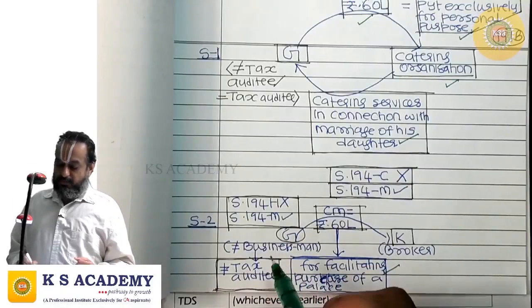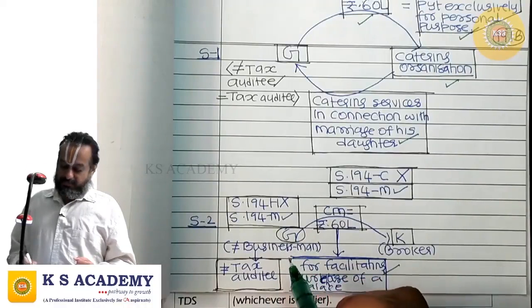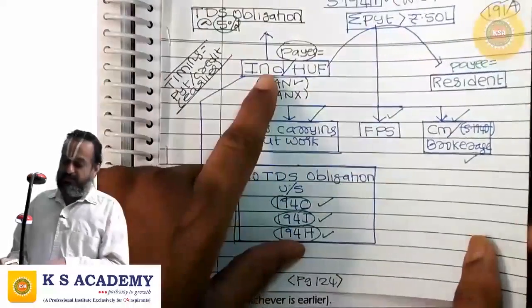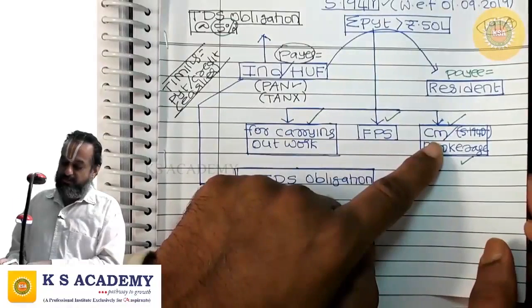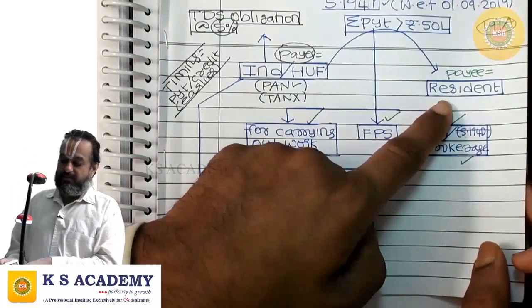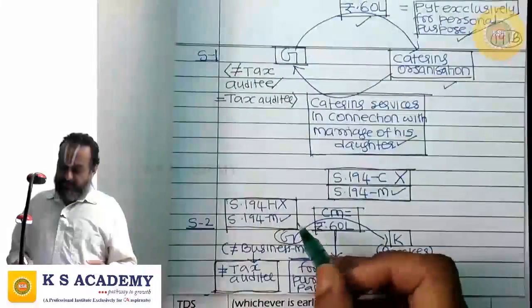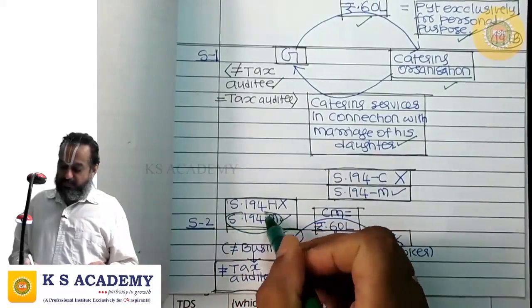Therefore, there is no TDS obligation for Mr. G under 194H. But still, since Mr. G is an individual, the payment is commission not being one covered by 194D and payee is a resident, payment is crossing rupees 50 lakhs, Mr. G is having TDS obligation under 194M.